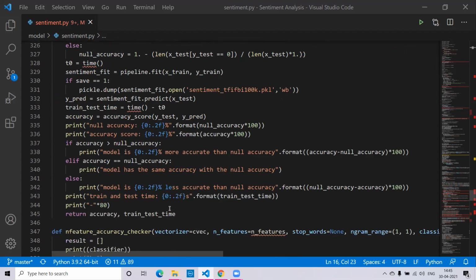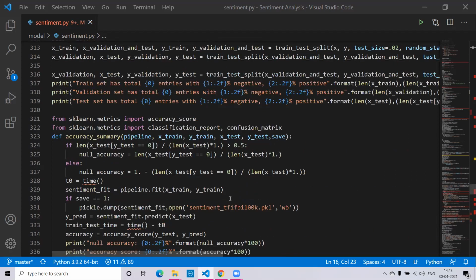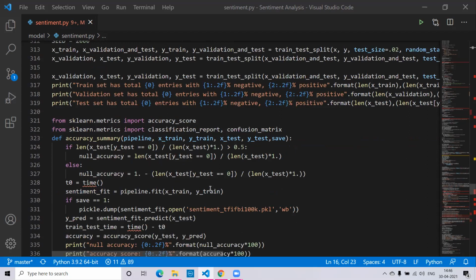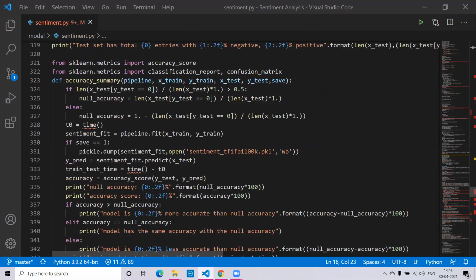Then we have also used a confusion matrix, which will be there at the end of the program. We also print how many entries the training set has, how much percent is negative, and how much percent is positive. We have also given a print statement which says the validation set has a total number of entries, with how much percent positive tweets and how much percent negative tweets. And then again, we have the final total combined entries, which shows both the negative as well as the positive tweets.